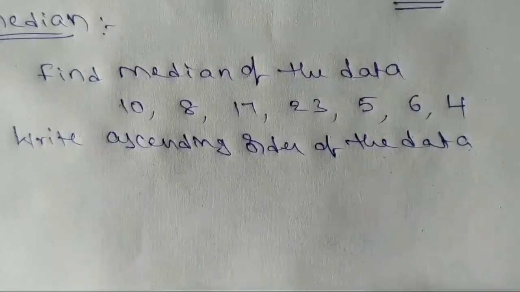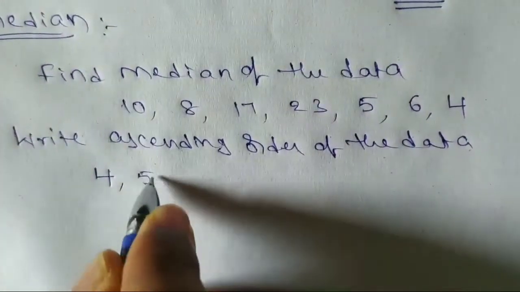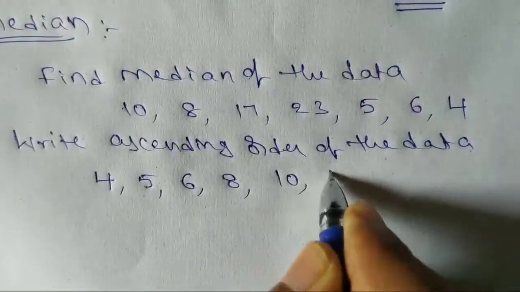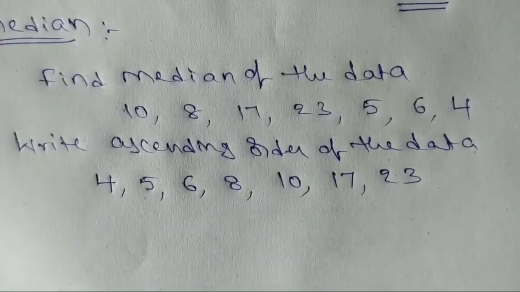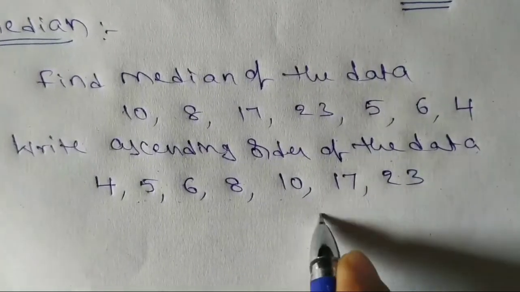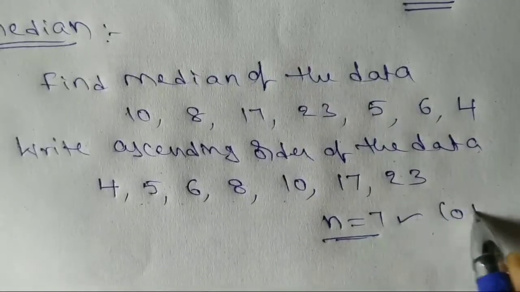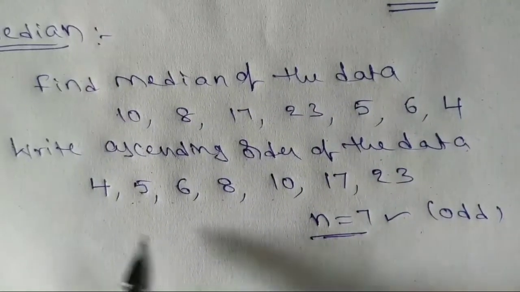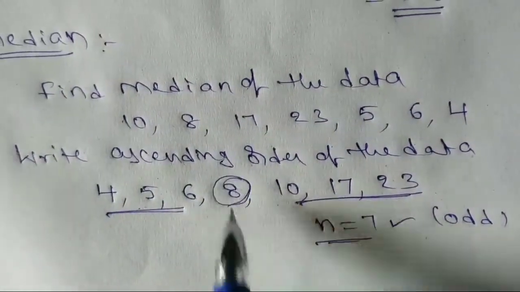The first number is 4. Next 5, 6, 8, 10, 17, 23. Count the total number of observations: 1, 2, 3, 4, 5, 6, 7. So n is equal to 7. 7 is an odd number. Odd number means 3 numbers on this side and 3 after. In the middle what do we get? 8.